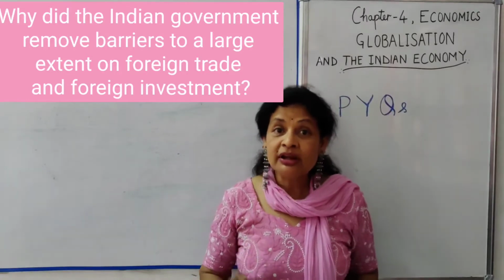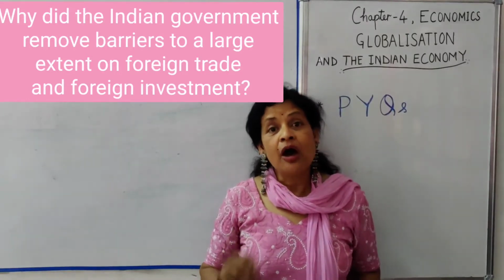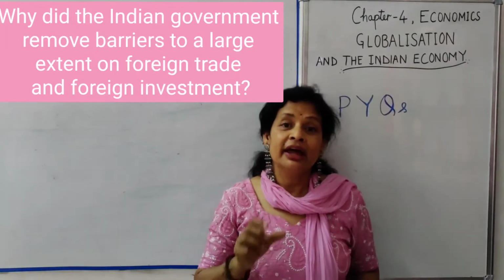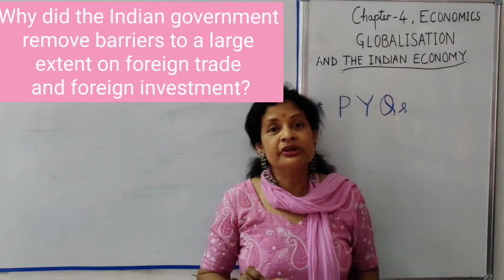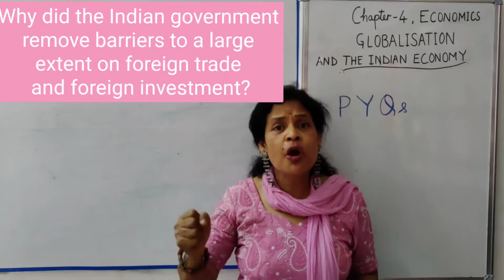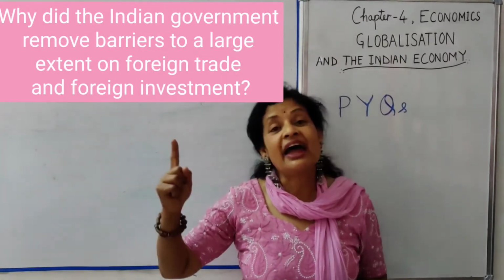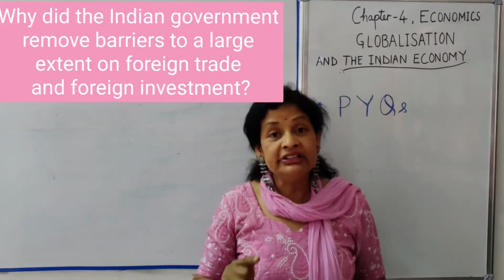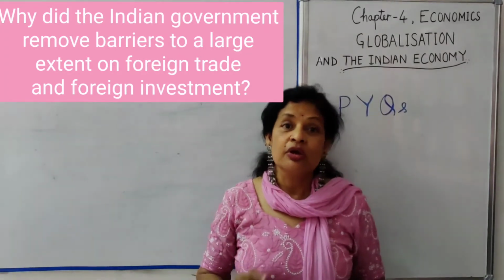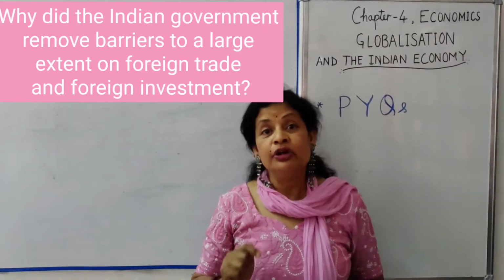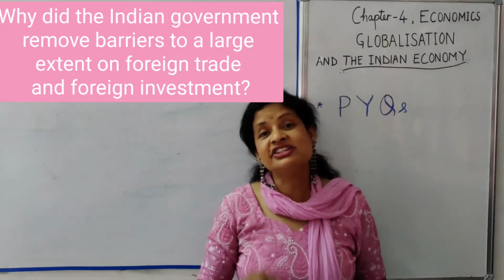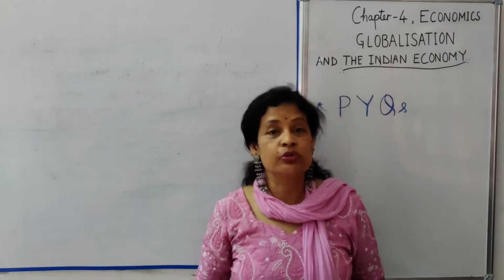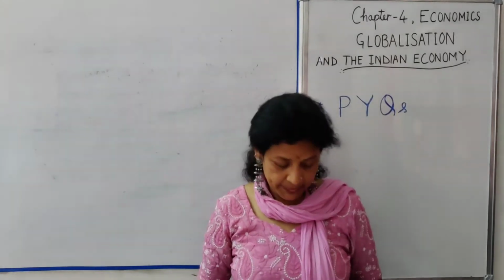It is particularly done because now the government thought that the time has come that Indian producers have become strong enough to compete at the international level. The competition from other countries will also help them to improve the quality of their produce. So these 2 points you have to write in this answer.